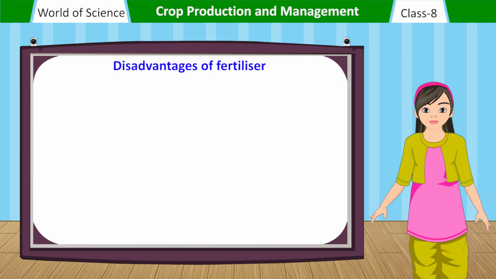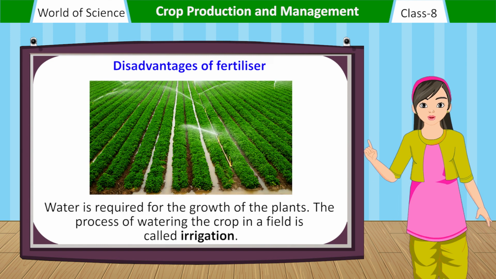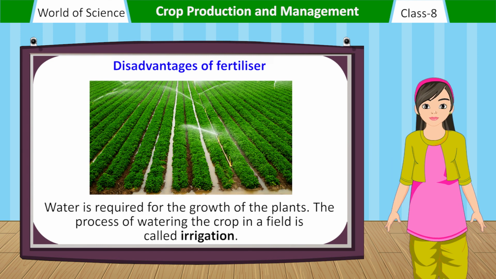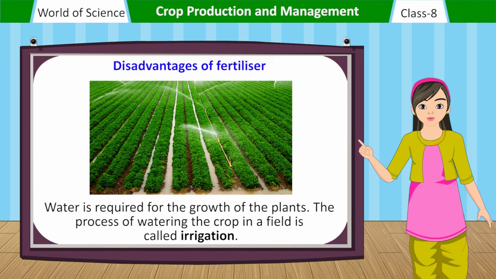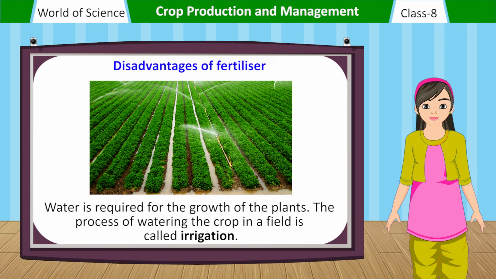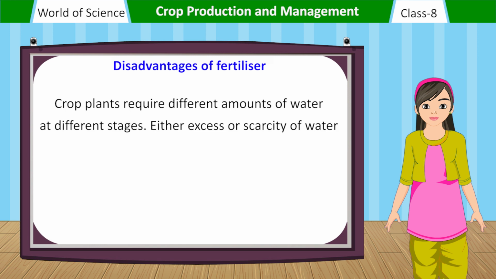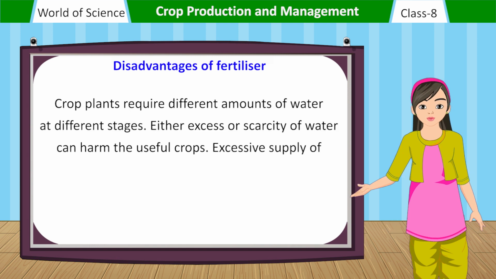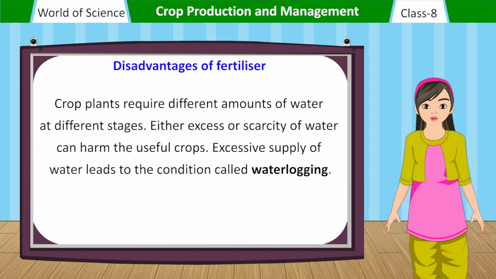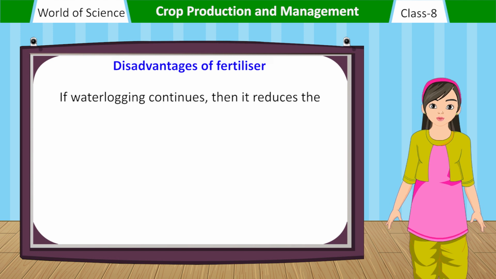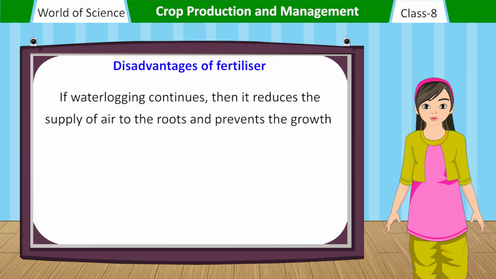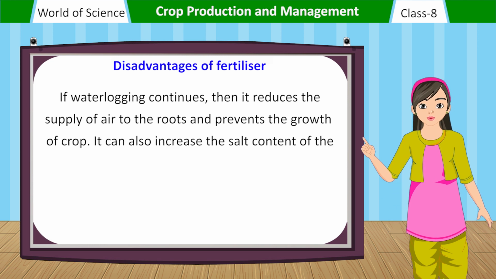Irrigation. Water is required for the growth of the plants. The process of watering the crop in a field is called irrigation. Crop plants require different amounts of water at different stages. Either excess or scarcity of water can harm the useful crops. Excessive supply of water leads to the condition called waterlogging. If waterlogging continues, then it reduces the supply of air to the roots and prevents the growth of the crop.